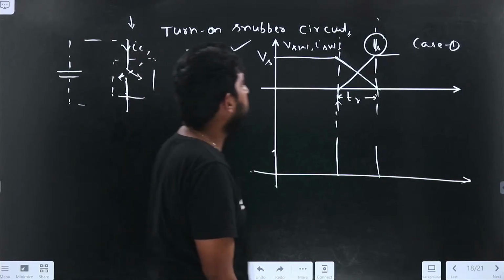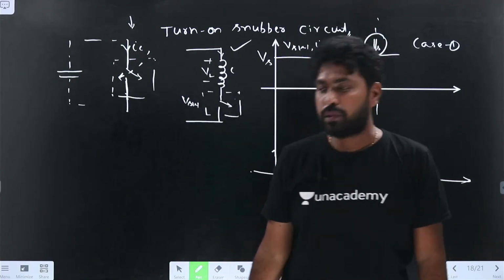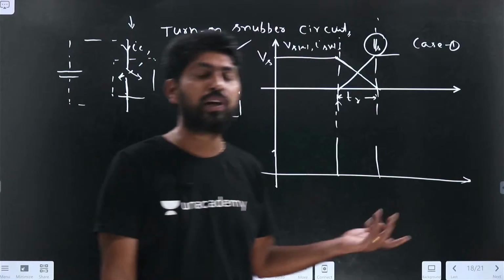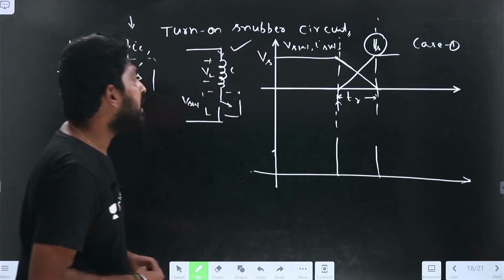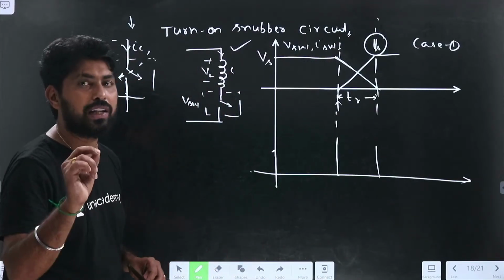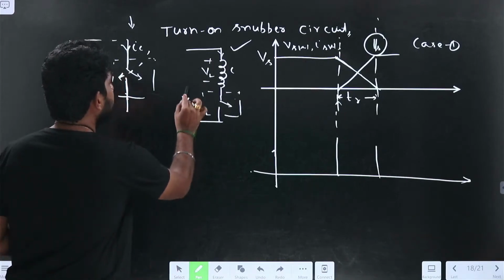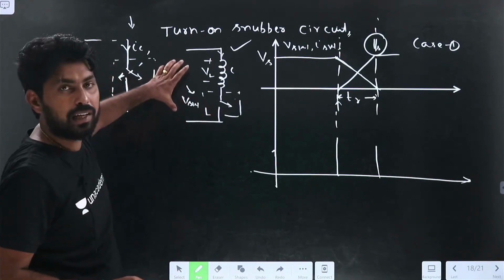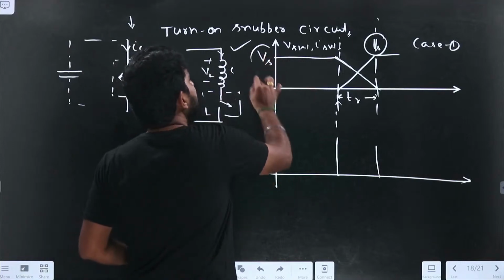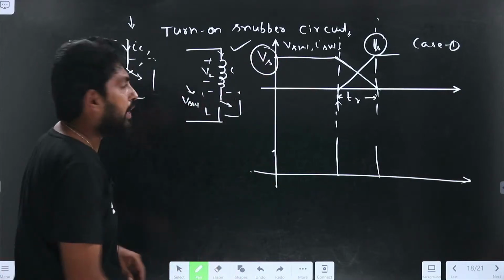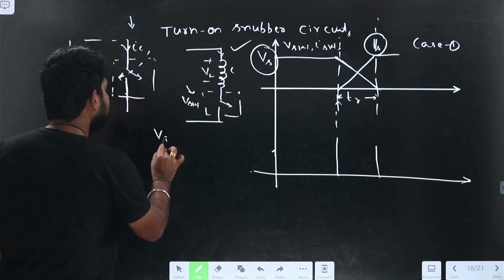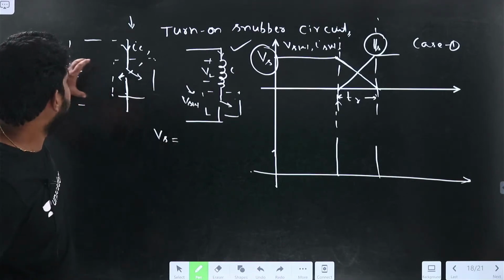Try to draw the voltage across the switch. The current will depend on inductance. What is the voltage across the switch? First try to draw the voltage across the switch. So voltage across switch equal to VS is this voltage. VS is the maximum voltage across the switch. So VSW is equal to VS.